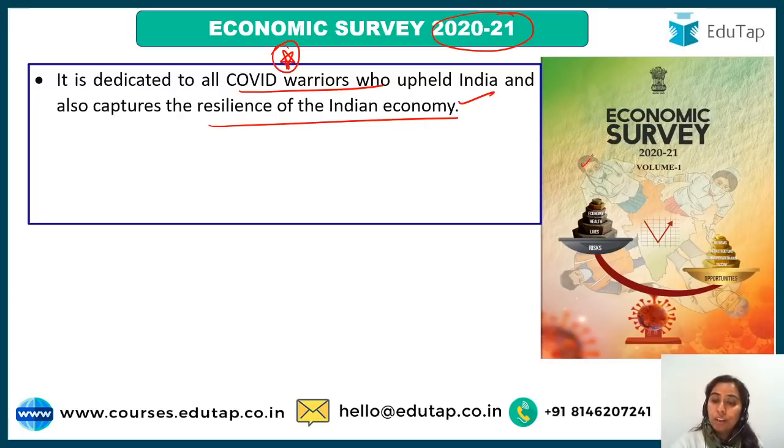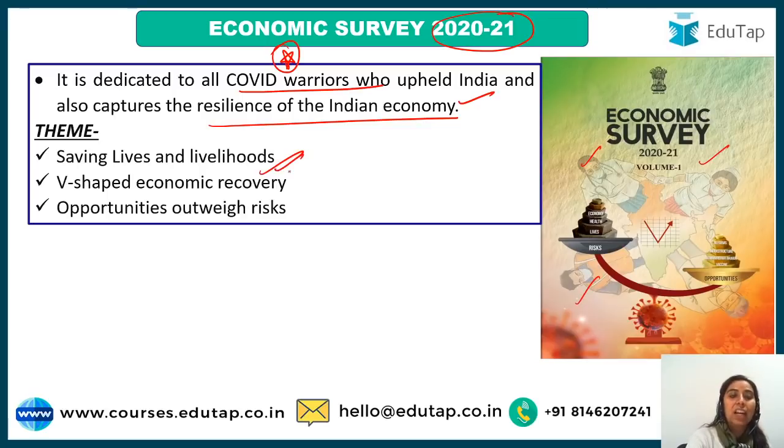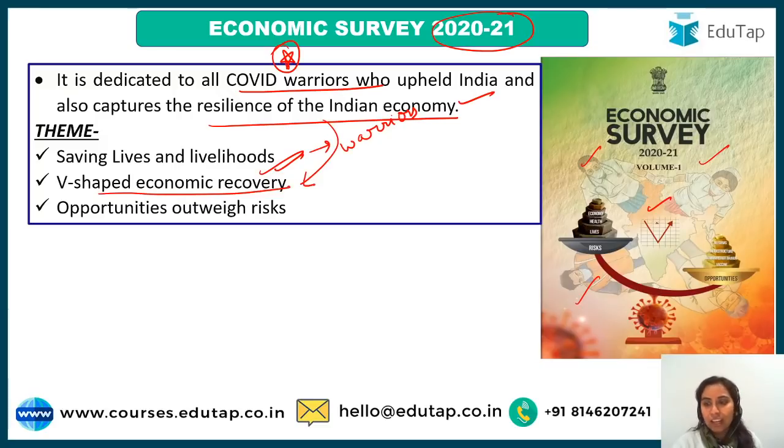You see, doctors, nurses are there, even scientists are there. So the theme of this survey is saving lives and livelihoods. That has been made possible due to our warriors only, our frontline workers only. Then second is V-shaped recovery, which tells about the Indian economy's resilience. If you see the cover page itself, this is India, then at the heart there is a graph of V, which tells you about the V-shaped recovery of the Indian economy.